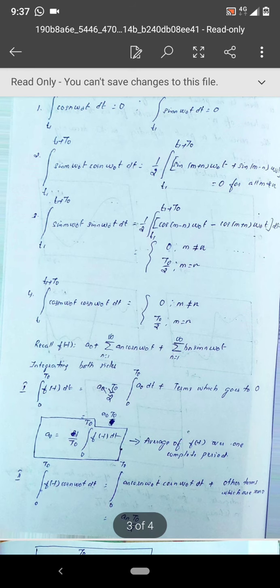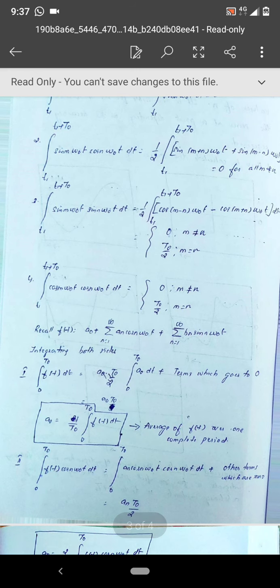But what happens to the first term, cos (m minus n) omega naught t? For m equal to n, that is cos 0, which is 1. If you integrate 1 from the limits t1 to t1 plus t naught, the result will be t naught, and outside you have a half, so that becomes t naught by 2. So the result of the third background integration is 0 for m not equal to n, and it is equal to t naught by 2 if m is equal to n.